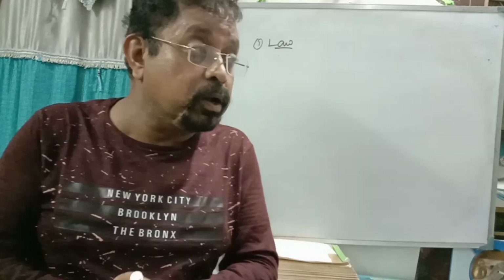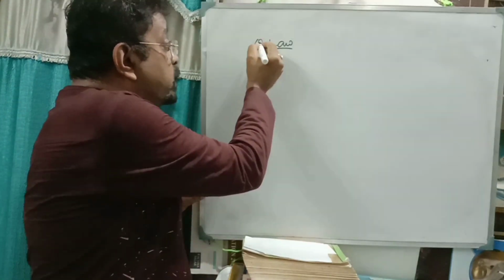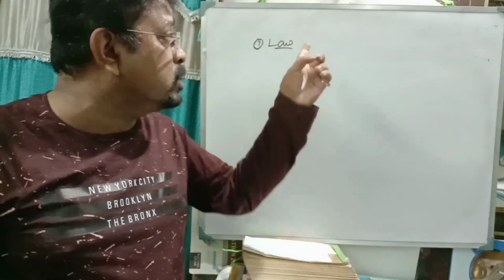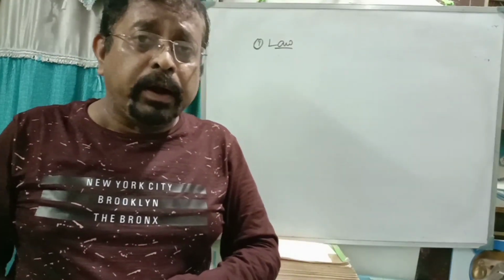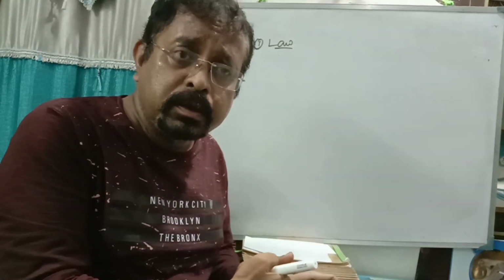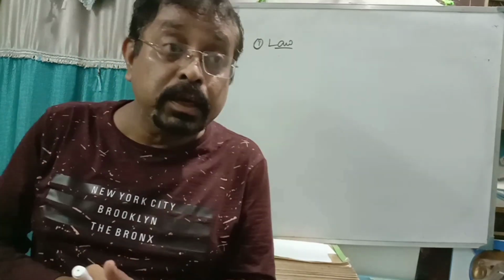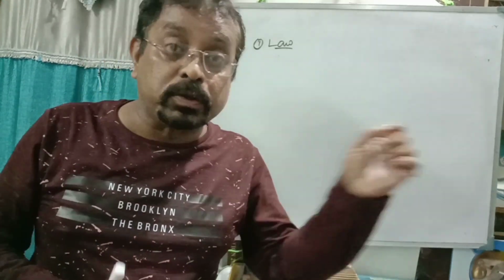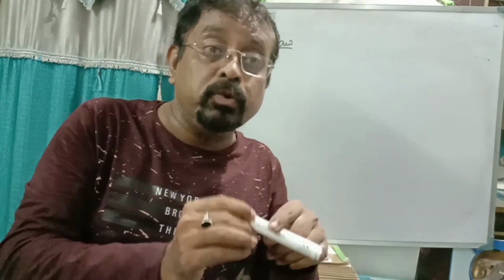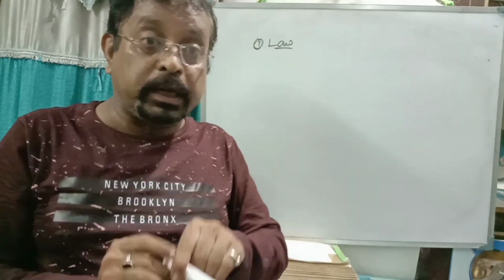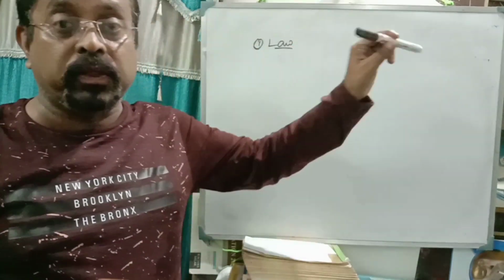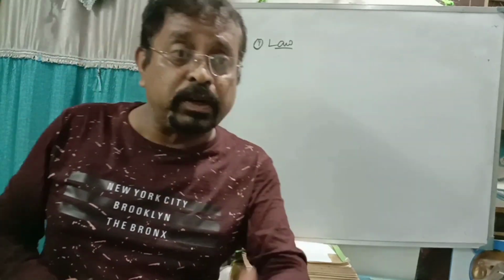First law, second law, third law. Now the first law of motion is the inertia of motion. Newton's first law of motion, or the inertia, is the same thing. The first law says that if the body is at rest, it will stay at rest; if it is in motion, it will stay in motion until and unless you apply any external force. So every body continues its state of rest or of motion in a straight line until an external force is applied on the body. That is your first law.